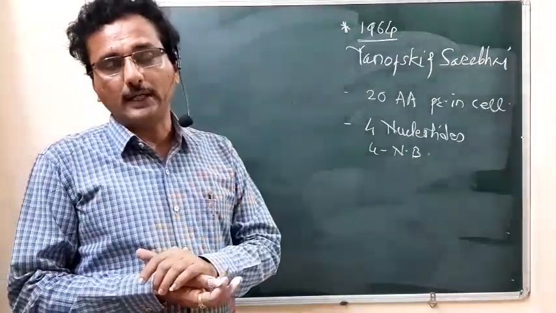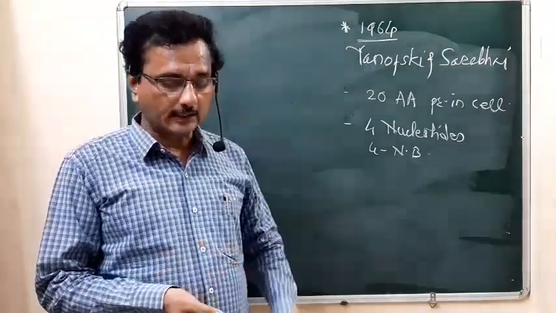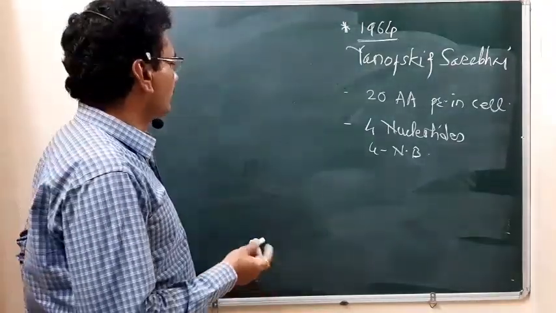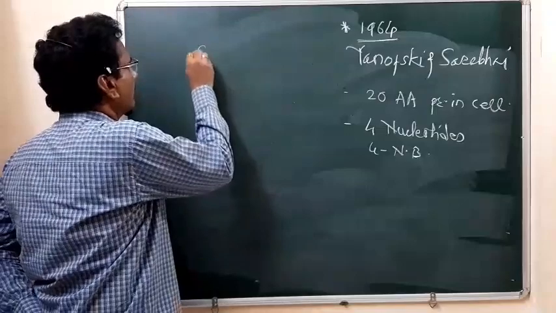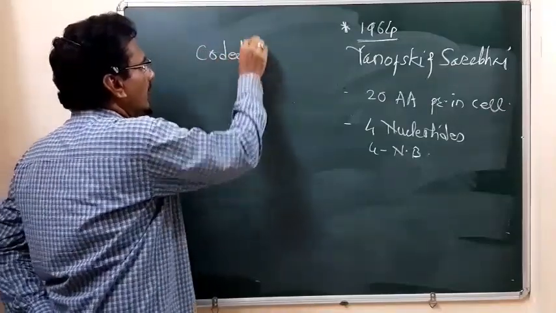In what form is that information stored? According to Francis Crick, it is stored in the form of a coded language.